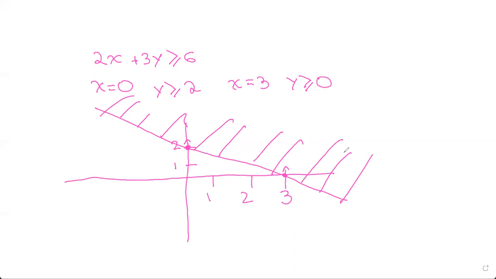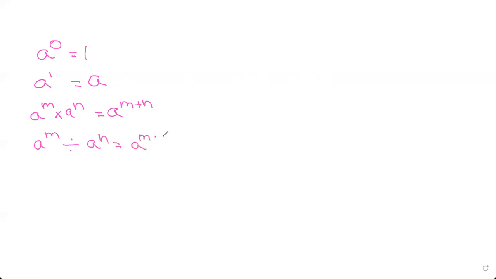Now let's look at some exponent laws, some laws of exponents. So a to the power of 0, whenever you have a to the power of 0, that is equal to 1. A to the power of 1 equals a. a to the power of m into a to the power of n equals a to the power of m plus n. Similarly, a to the power of m divided by a to the power of n equals a to the power of m minus n.